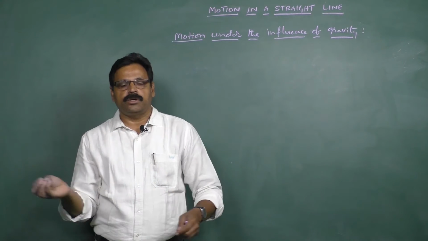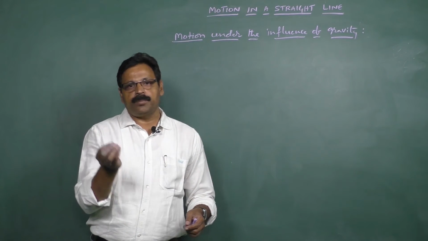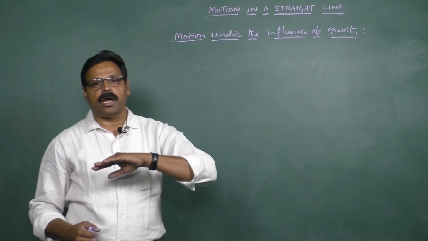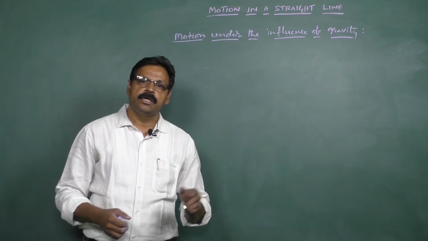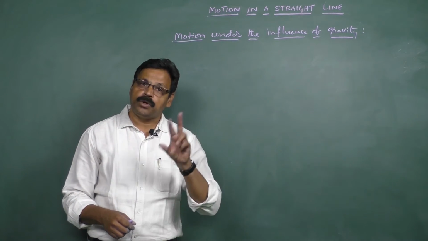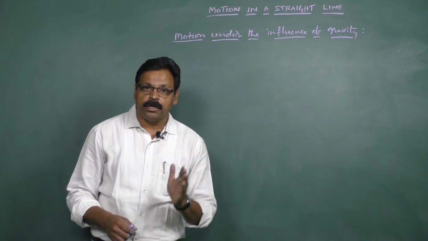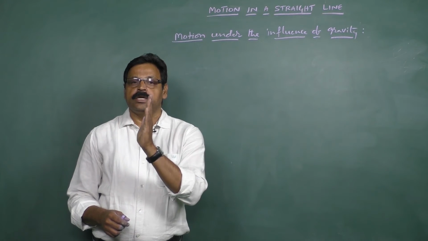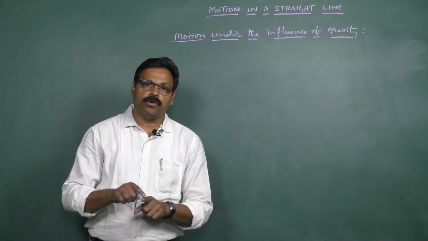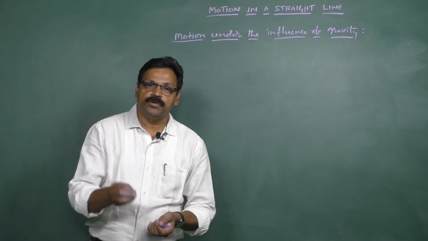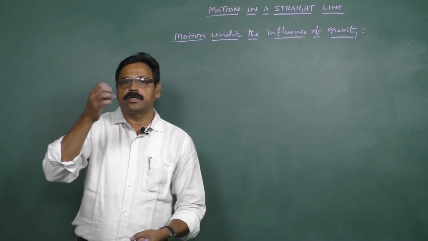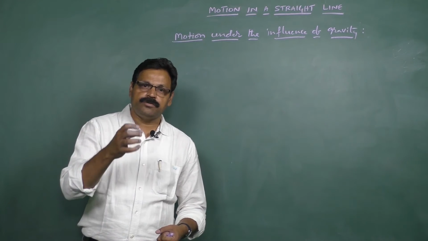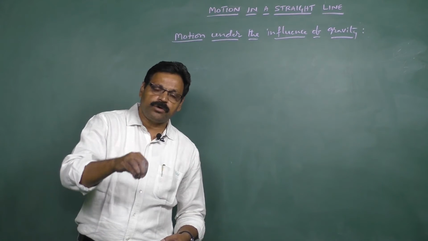Unlike that, if you are throwing it up, it can even be a projectile motion. That means it can move along the y-axis as well as along the x-axis. That is a two-dimensional motion. But here we are keen on vertically up, in the sense of a straight line motion, along the y direction. Whenever it is moving against gravity, the gravitational parameters come into the picture. That means acceleration will be under the influence of gravity.